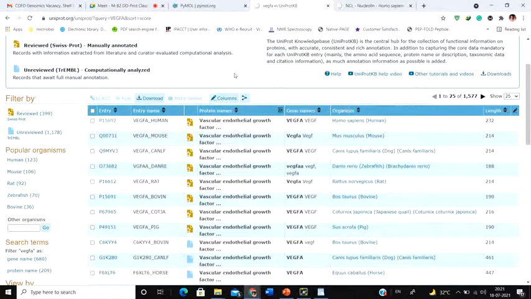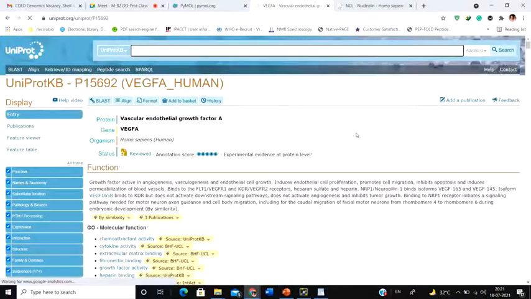Okay. Now see, suppose we want to know about the VEGF of human. So what to do? Simply click on this particular entry. See this entry. Click on this particular entry. Now you might click on that particular protein of whoever I want, but we have to talk about the human. Okay.